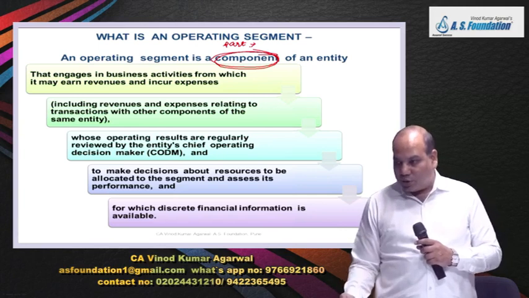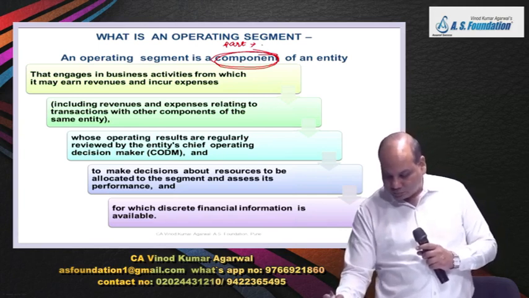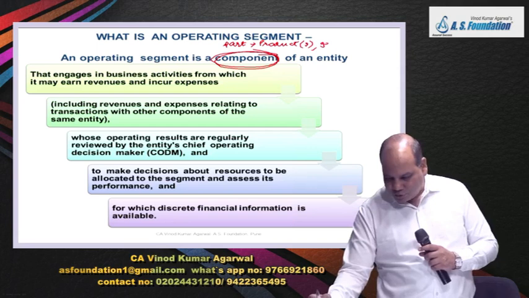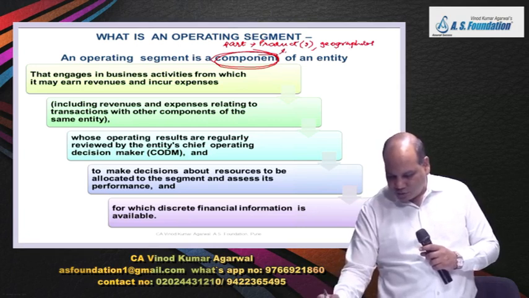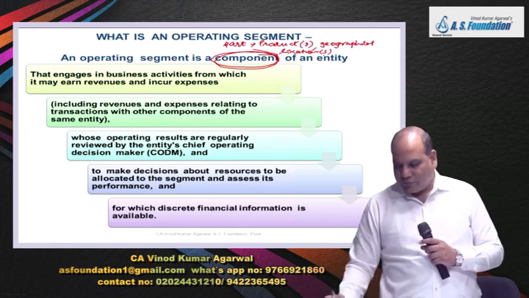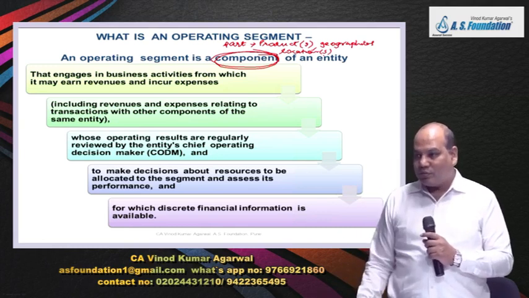Now what can that component be? That component can be a product or products, or geographical location, say China, or geographical locations, say Asia.